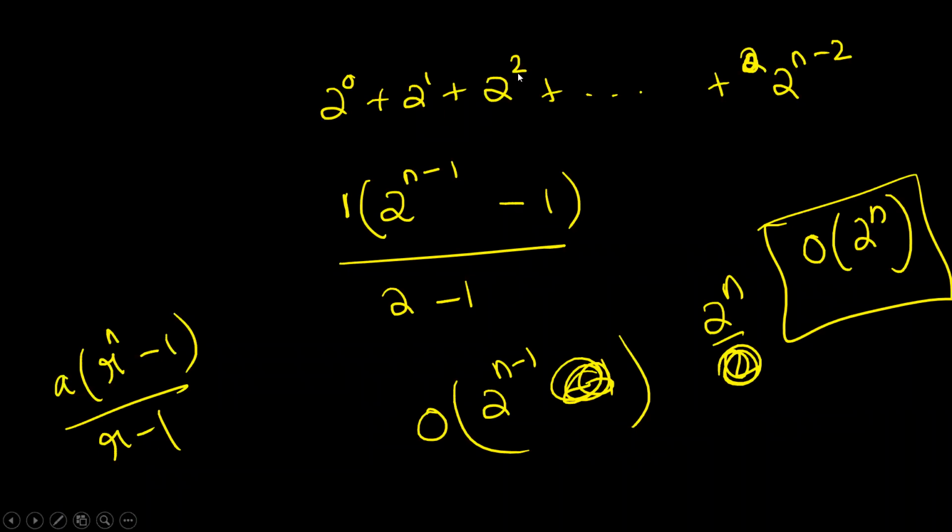You are multiplying by 2 every time. So 1, the first term is 1 into R is 2. The total number of terms here is n minus 1 minus 1 by 2 minus 1, which is nothing but big O of 2 raised to n minus 1 minus 1. Drop the constant. Big O of 2 raised to n minus 1. What is 2 raised to n minus 1? 2 raised to n by 2. Okay, maths. So again, drop the constant. It is big O of 2 raised to n. So the time complexity of Fibonacci is big O of 2 raised to n. And the space complexity is big O of n.